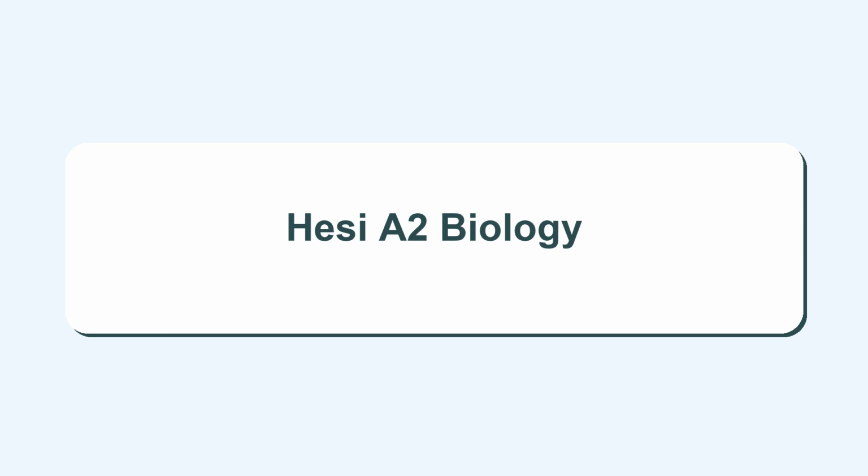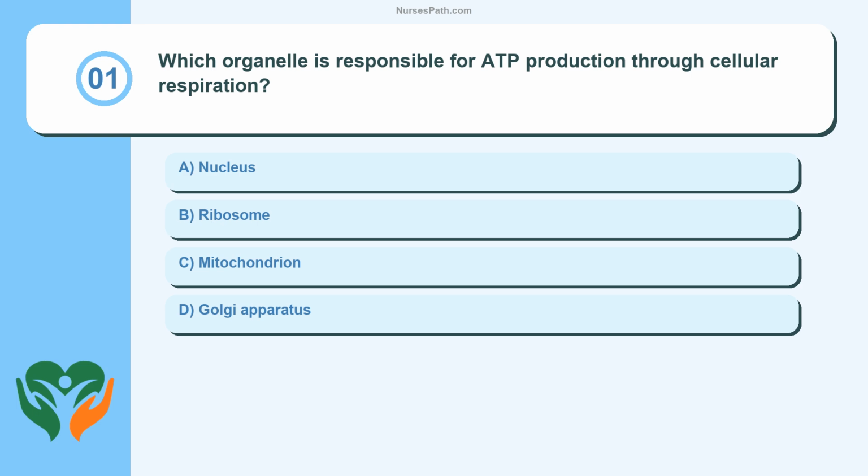HESI A2 Biology. Question 1. Which organelle is responsible for ATP production through cellular respiration? Nucleus, ribosome, mitochondrion, Golgi apparatus.